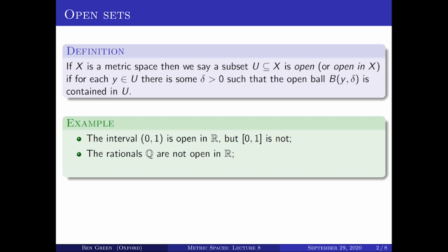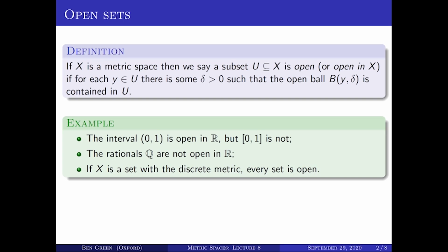The rational numbers are not an open subset of the reals. And that's because any open interval on the real line contains irrational numbers. In fact, uncountably many irrational numbers. And therefore, you certainly cannot have any open ball centered on a rational number consisting entirely of rationals. That's just not true at all.